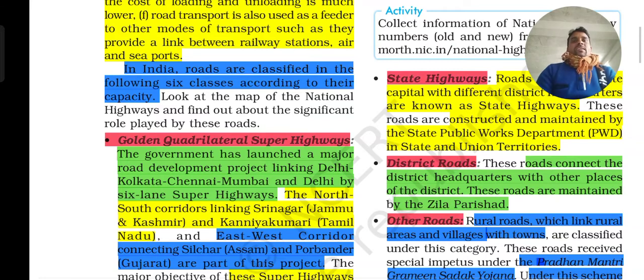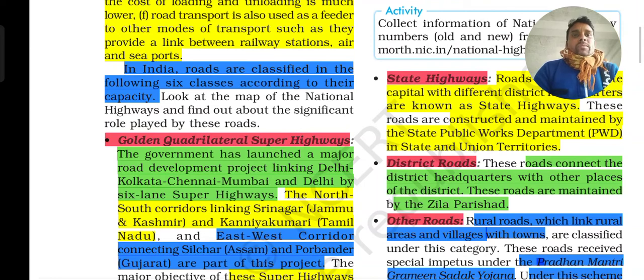It means this Golden Quadrilateral Superhighway connects city to city in all directions. Delhi is in the north, Chennai in the south, Kolkata in the east, and Mumbai in the west. That means all directions are linked.